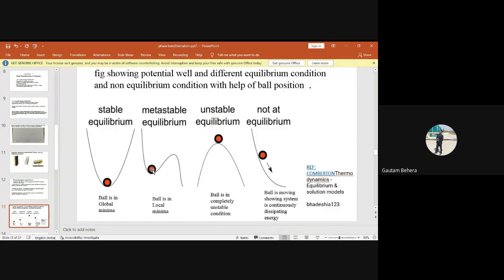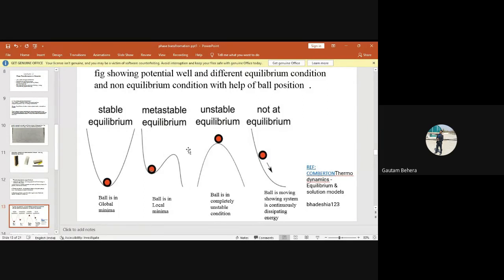Just have a look. If I take my ball to this position, what may happen? It may fall to this one or it may fall to this one. Yes or no? Similarly, if I take my ball to this position, either the ball will come to this position and again go to this and come back to this one, or if I take it to a higher position, the ball will come back to here first, then it may cross over this one and go to this. Yes or no? So that is why this kind of position is showing you metastable equilibrium, right?